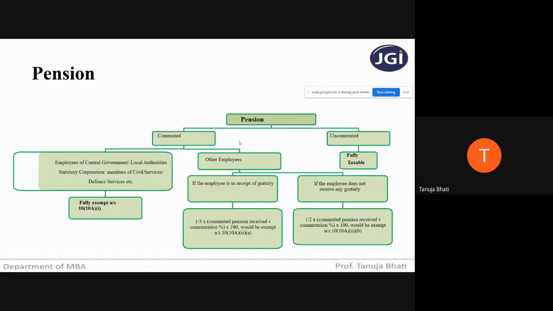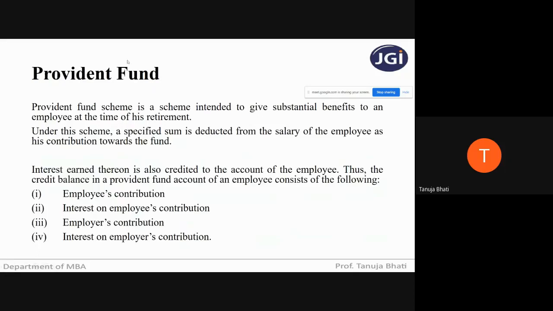Today we will see gratuity, pension and provident fund. Now, what is provident fund? As we know, provident fund is a fund in which the employees contribute a certain part of their salary, and the employer also contributes a certain part of the salary.